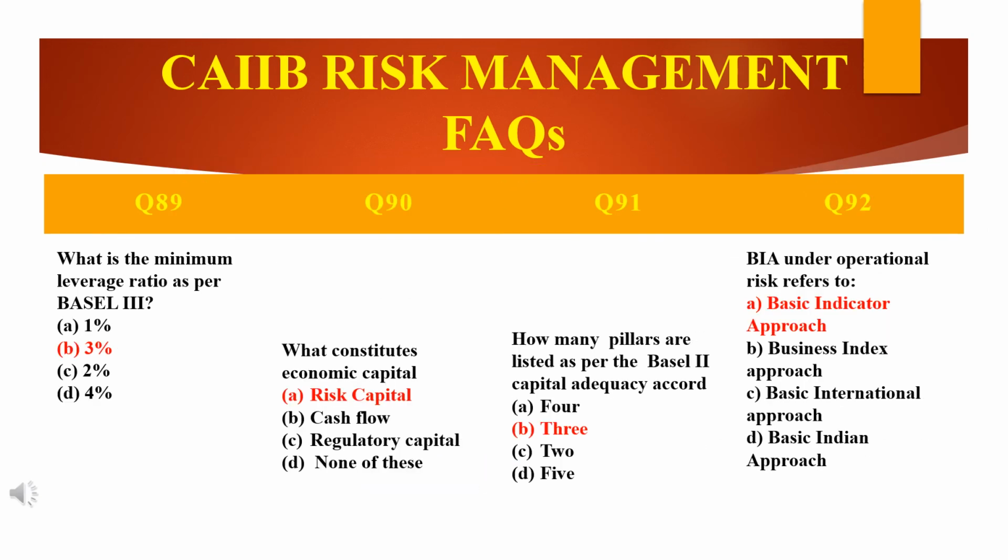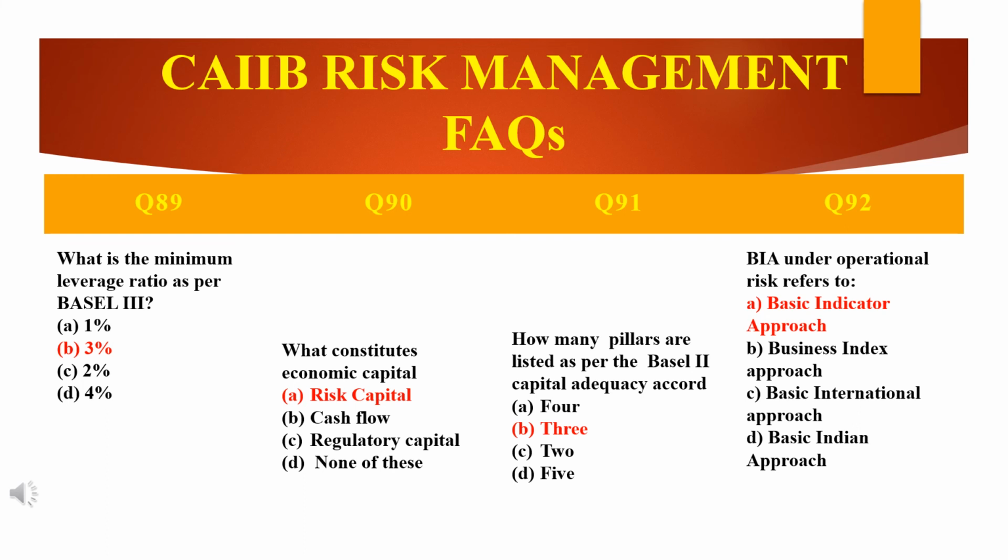Now question number 89. See here, look at the screen. There are four questions in this slide. We will see one by one. The first question here in this slide is, what is the minimum leverage ratio as per Basel III? Yes, look at the screen. I will move a little fast. Look at the screen and the options. I will only let you know what is the answer and what is the reason behind the answer.